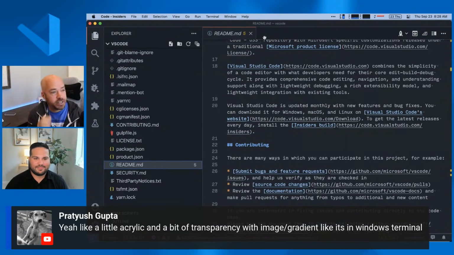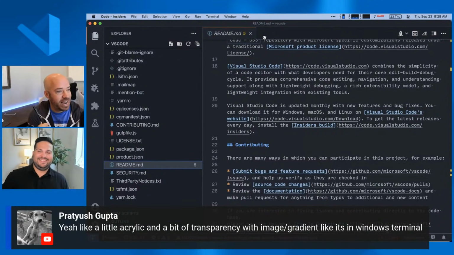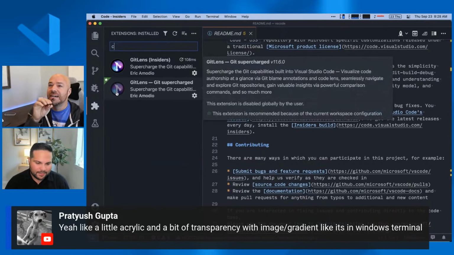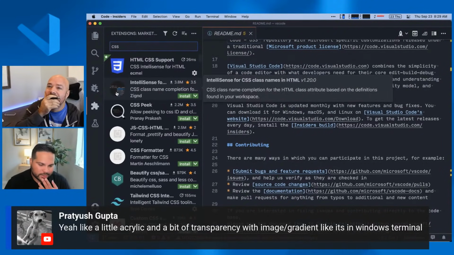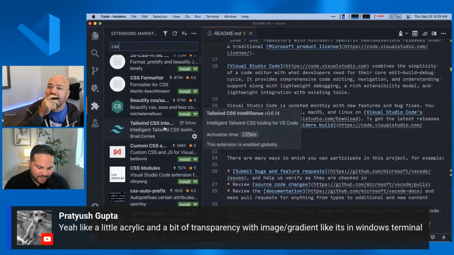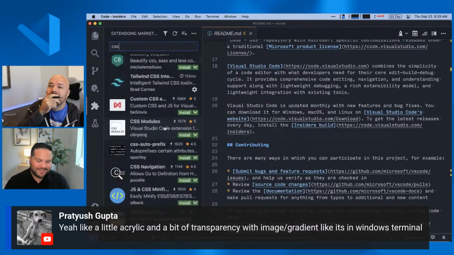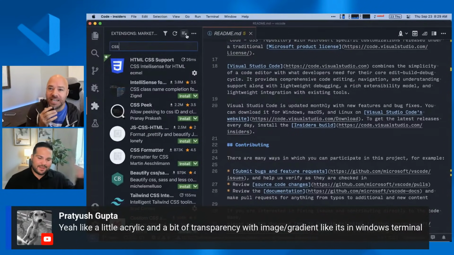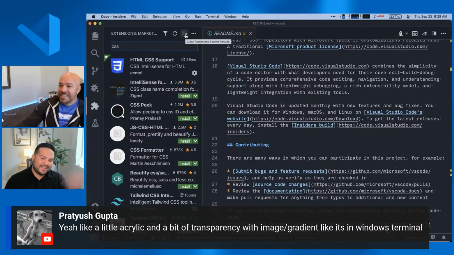I know there's actually an extension, I don't know if it's still out there, that allows you to customize the CSS and the JavaScript of VS Code and immediately puts your VS Code in an unsupported state. I don't even remember the name of the extension. Yeah, it's a very popular one. I forget what it's called, but it does corrupt your VS Code, and VS Code doesn't update anymore. Exactly, every time we do an update, it kind of erases it.